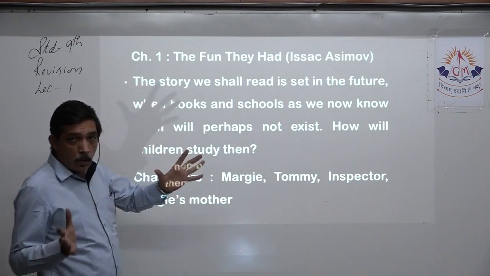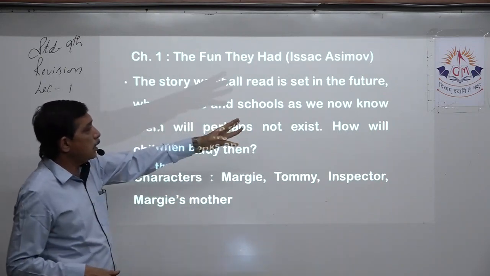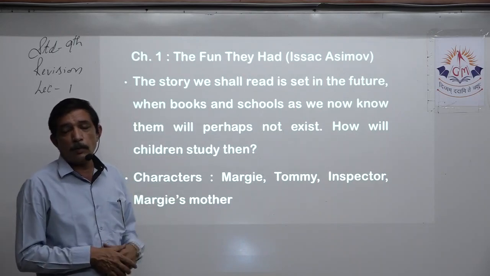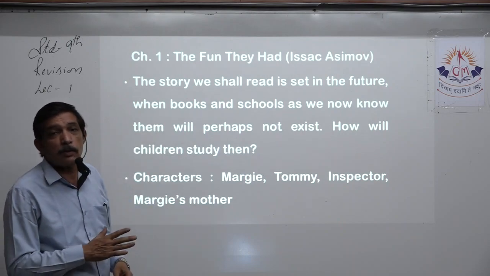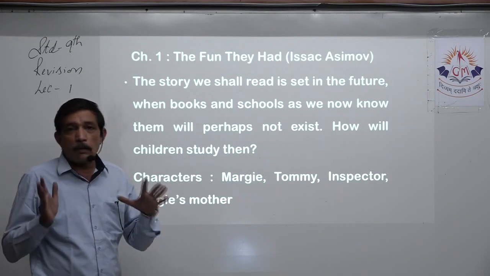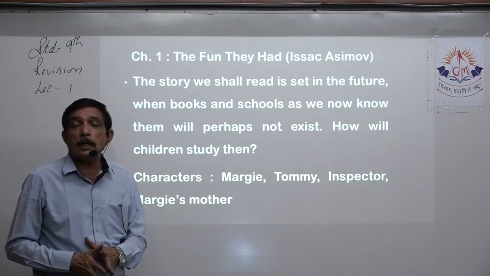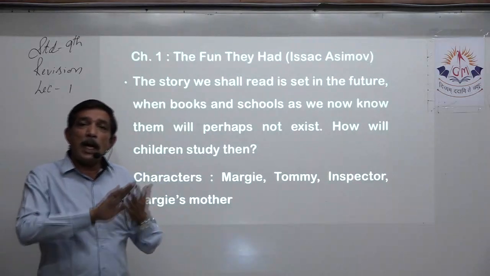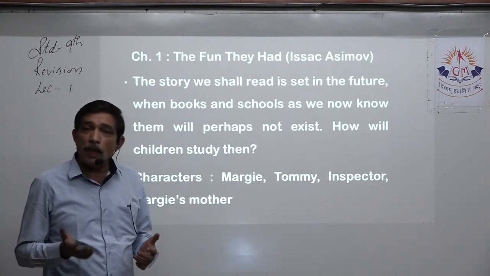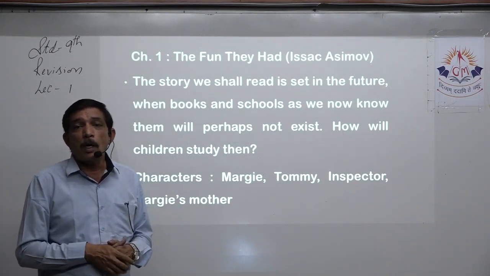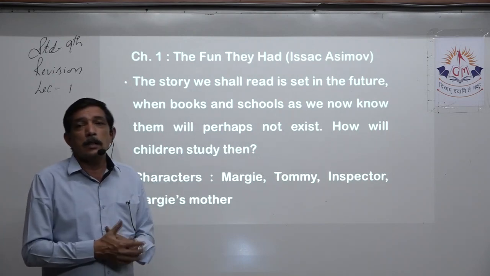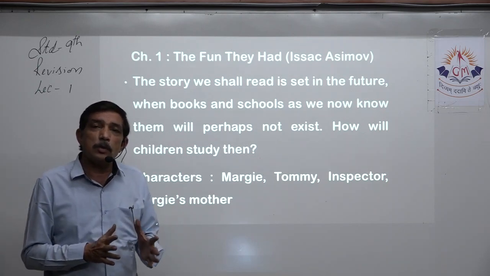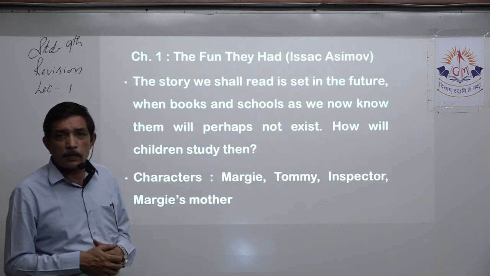Now, what is this whole chapter, The Fun They Had? The story is set in the future when books and schools as we are now dealing with, that will be obsolete. That is, it will be non-existent. There will be no school, there will be no classroom, there will be no student sitting in the classroom, and no teacher teaching them. Whole of that system will be non-existent. Then what will be existent? Because now that is in the future. So all this physical learning, going to school, sitting on the bench, learning from a teacher, all these things will be totally non-existent. We have gone through the chapter many times.